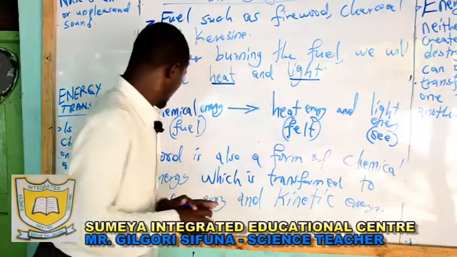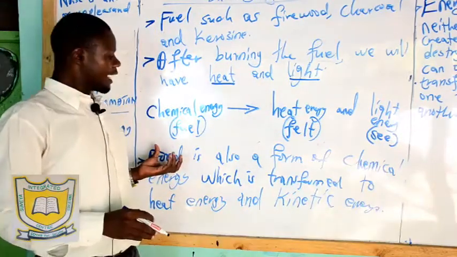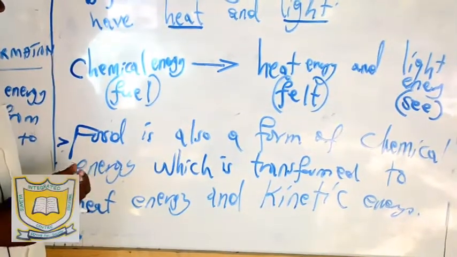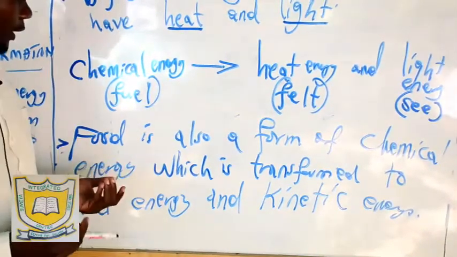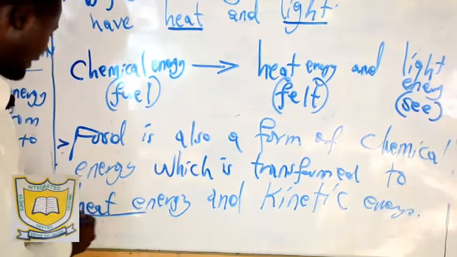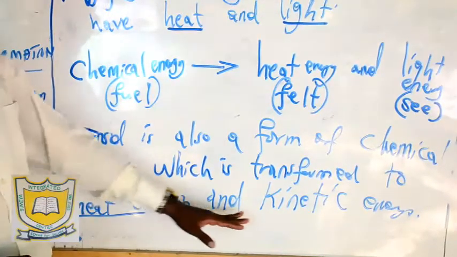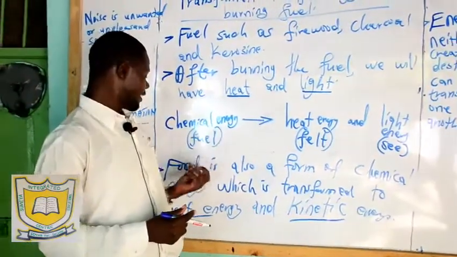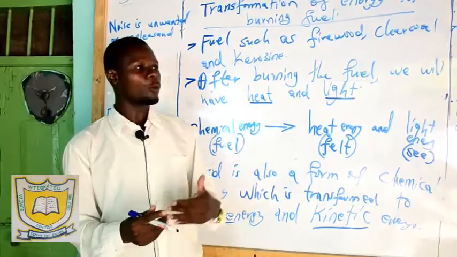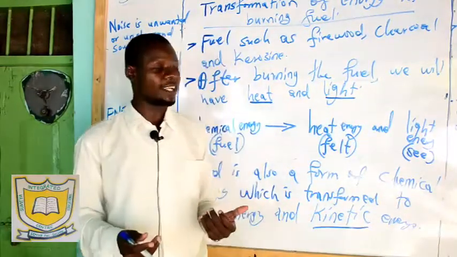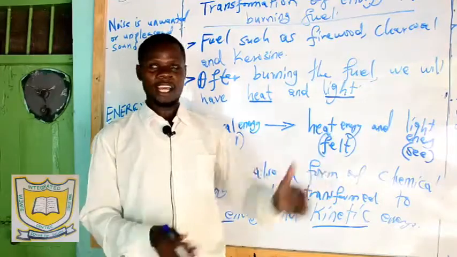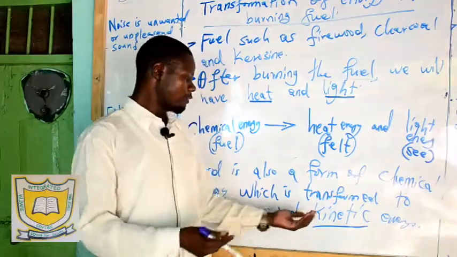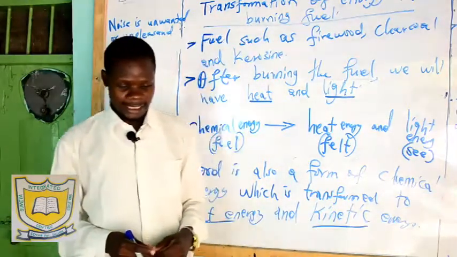Okay, now food which has chemical energy is consumed in our body, and you find that we have the end product, it is transformed to heat energy. Our body is warmed. And also we have kinetic energy, energy in motion. You find that after consuming that chemical energy in food, you can move from one place to another. Why? Because you have gained energy. You can move to work, you can come back, or move to wherever you want, because you have that energy. That is what we call kinetic energy.